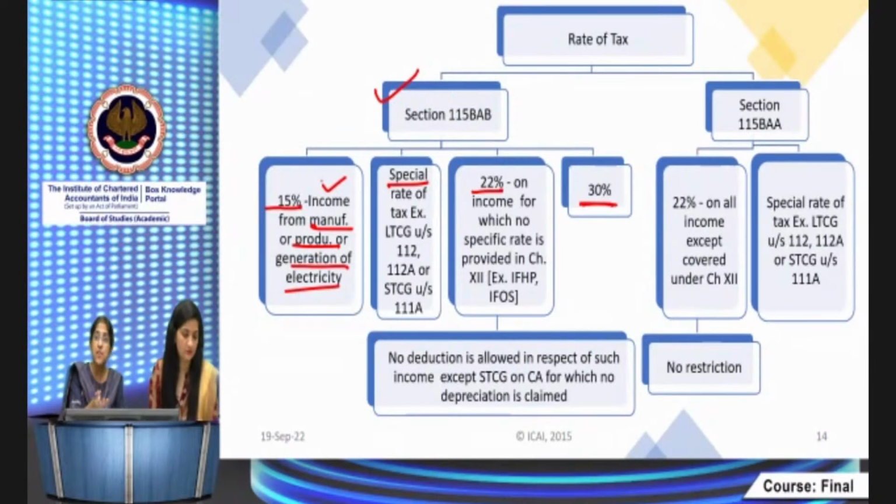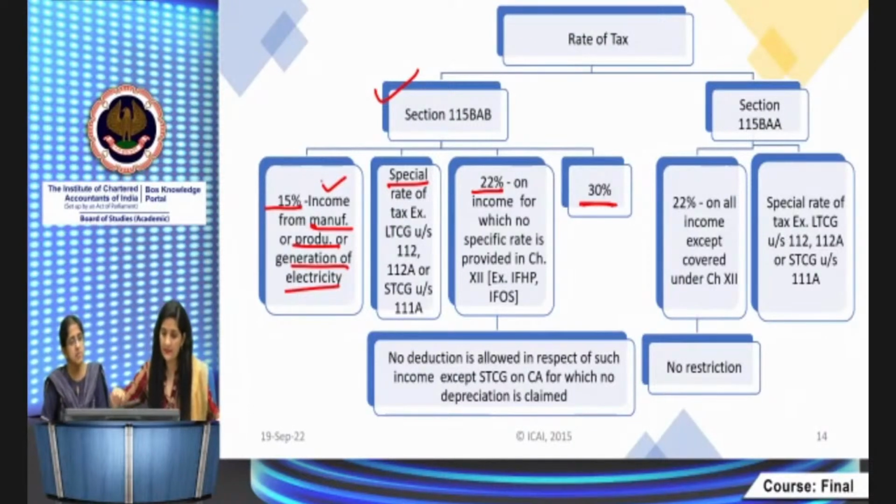You can't carry any other business, but you can have other income like long-term capital gains or short-term capital gains, which will be chargeable to tax at the special rates which are provided. If you have a trading business or something, then automatically you will go under 115 BA.